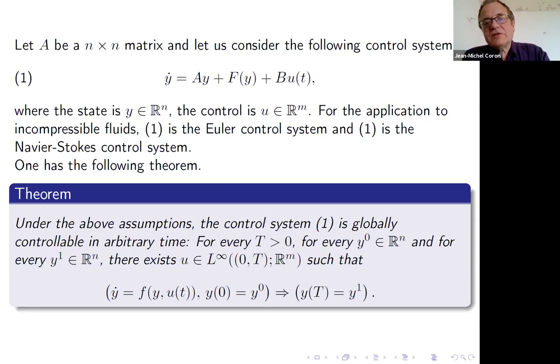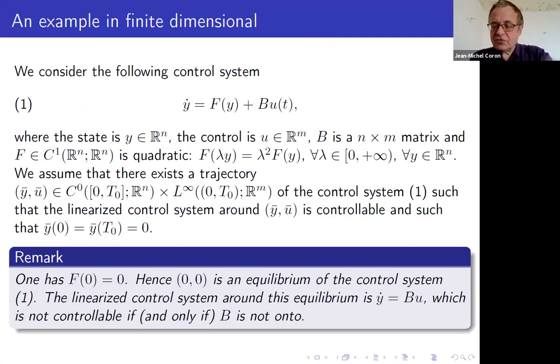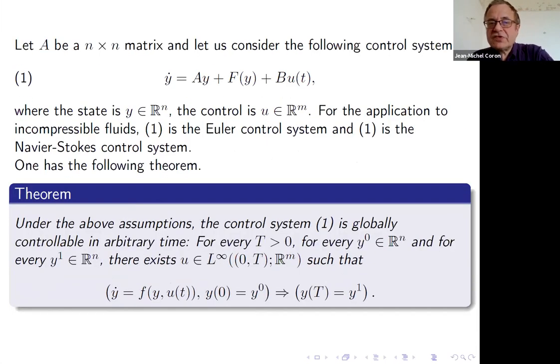And you can prove that, and I'm going to check the proof of that because it's related to what you can do for the Navier-Stokes equation. If you have these assumptions that we mentioned before, then the new system 1, where there is a linear term, is controllable in small time and globally.